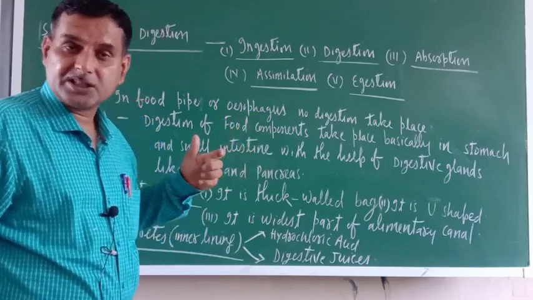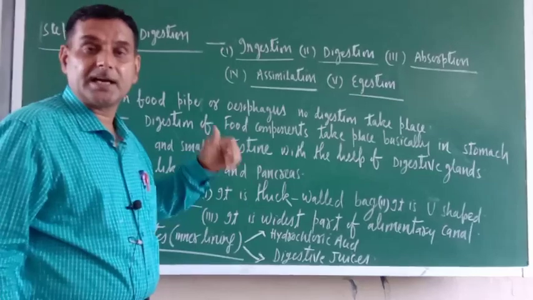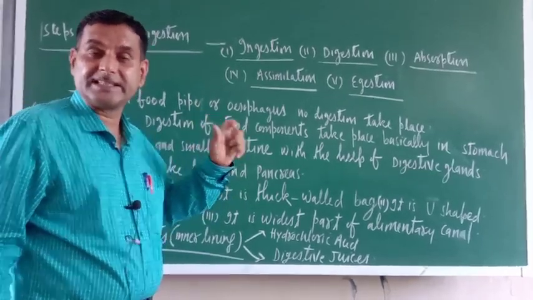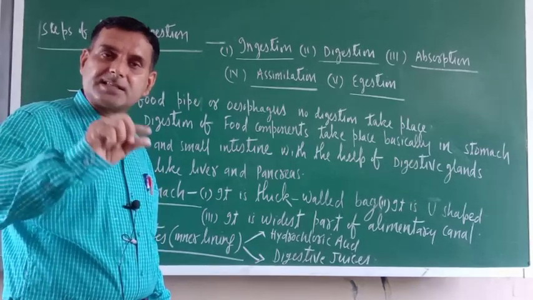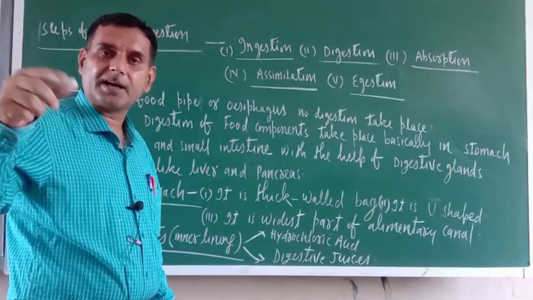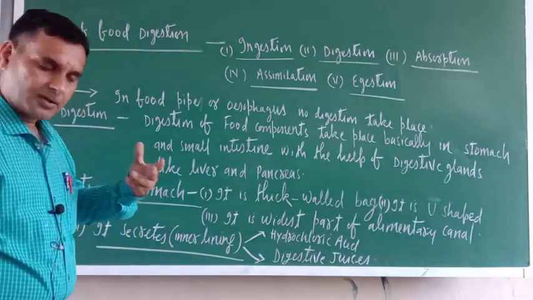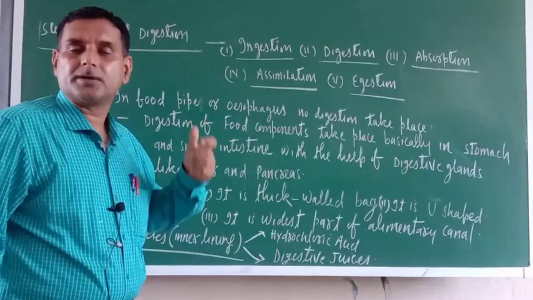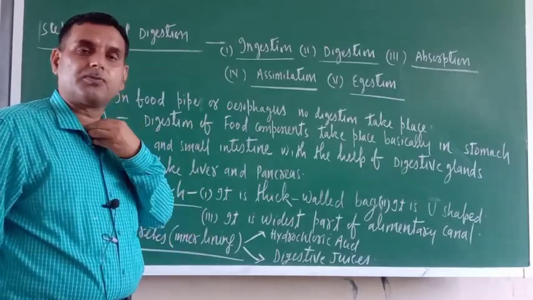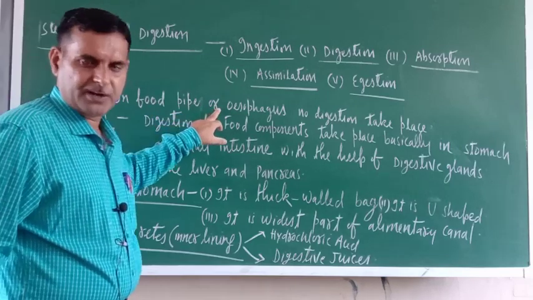Which digestive gland is helping? The salivary gland helps in the digestion of food because it secretes saliva, and with the help of saliva, starch gets digested into sugar. Now, with the help of the tongue, we swallow the food, and once we swallow, the food reaches the food pipe or esophagus.